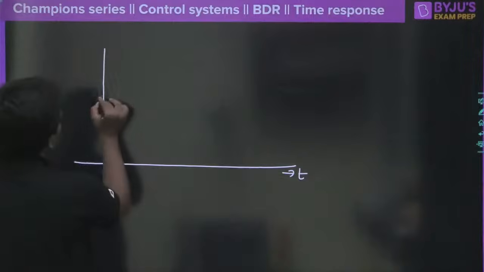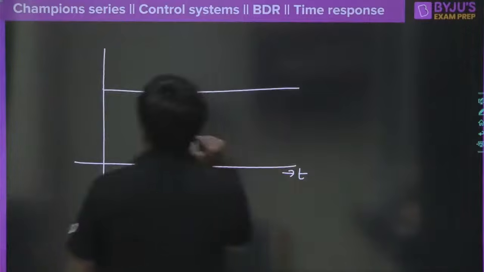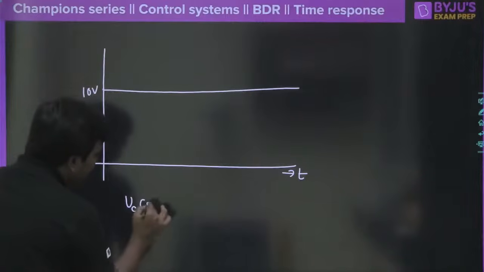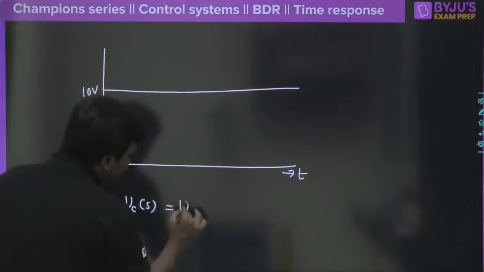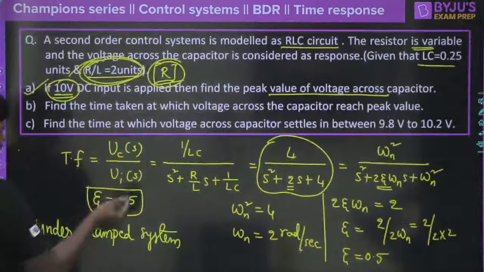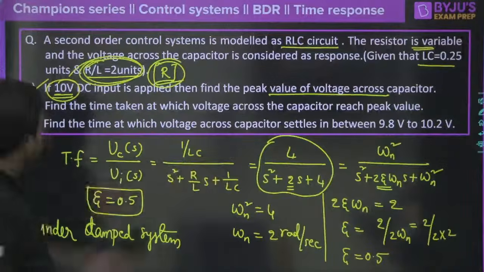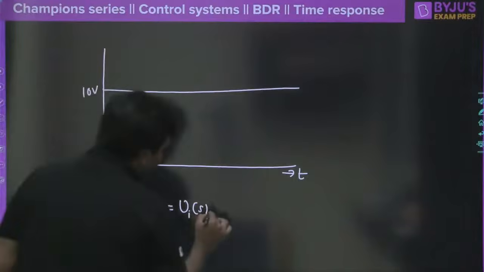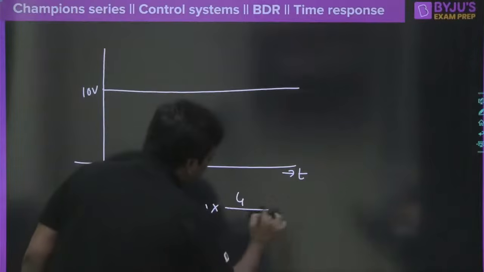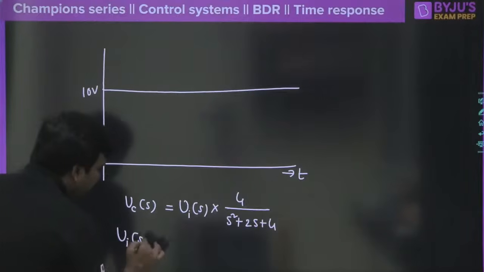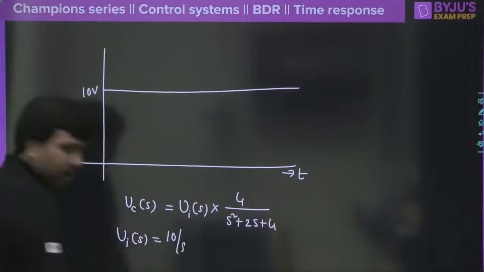Okay, time t, and we all know that the steady state value here is 10 volt. How am I getting the steady state value? See, Vc of S, voltage across the capacitor, is equal to Vi of S into the transfer function. Am I right? If you move ahead and find the steady state value, you will get Vi of S into 4 divided by S square plus 2S plus 4. And if I say DC input is 10 volt, then Vi of S is equal to 10 by S, undoubtedly. Correct?